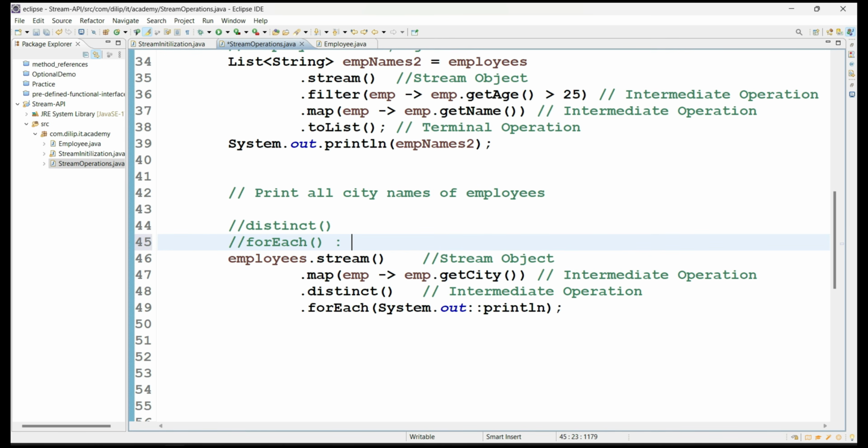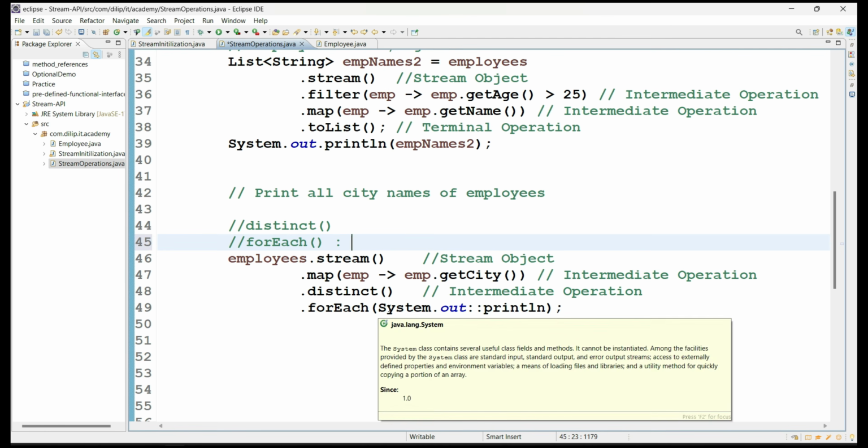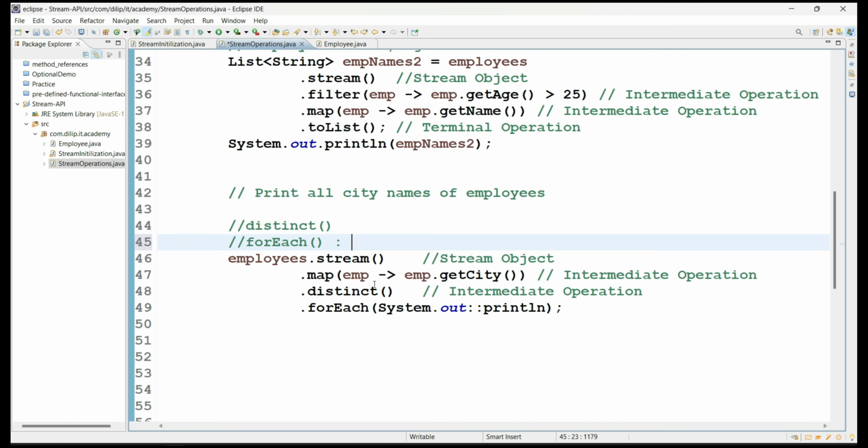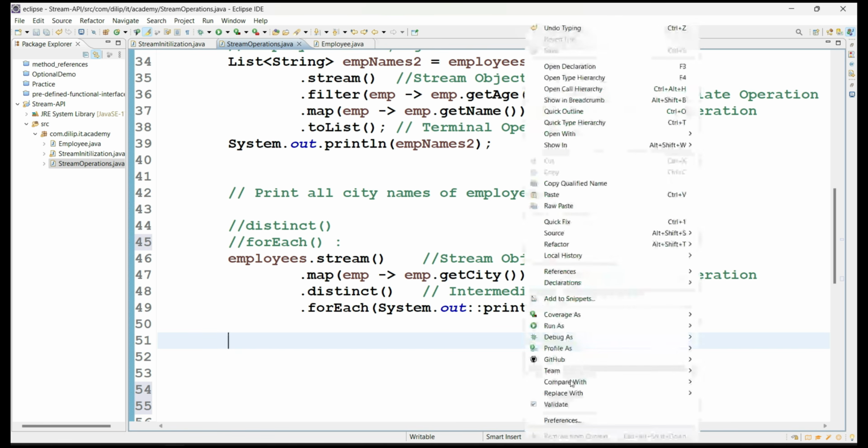So what is the nature of this? It will process each and every value based on the Consumer implementation. It will take an input value and process the value based on our logic, but it will not return any value when we are using a Consumer implementation. The forEach method takes an argument of Consumer implementation. So please refer to the Consumer functional interface, then we can easily understand what's happening as part of this forEach method also. Okay, fine. So let me execute now.